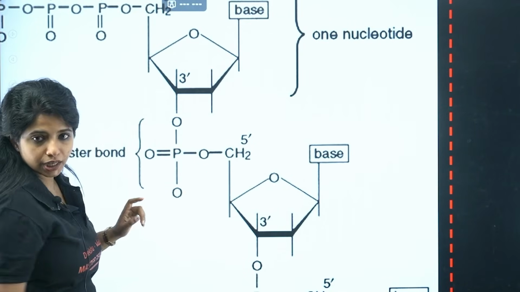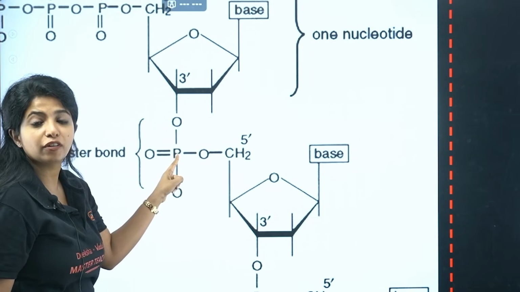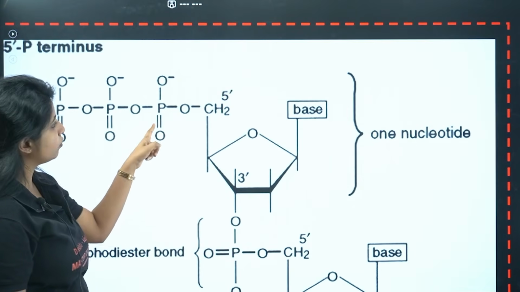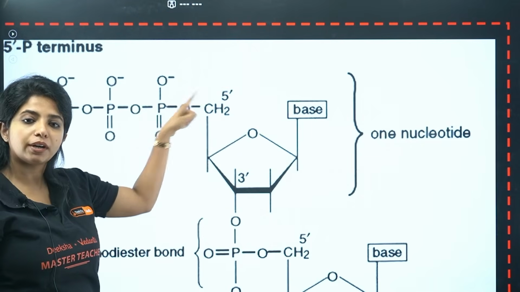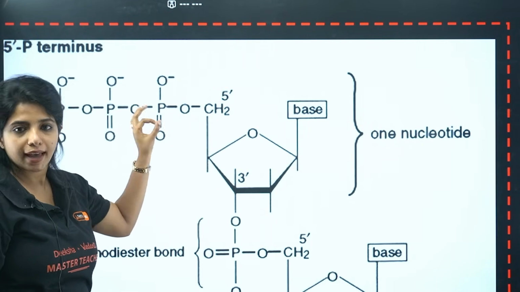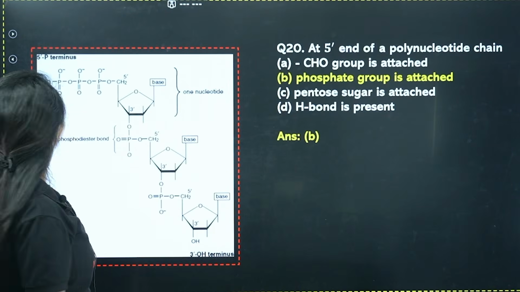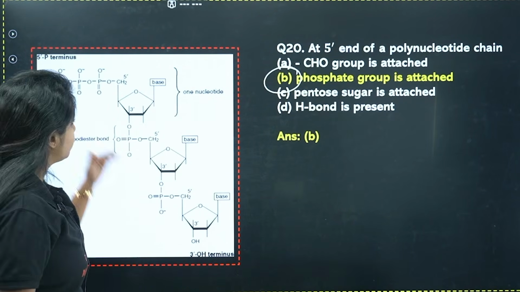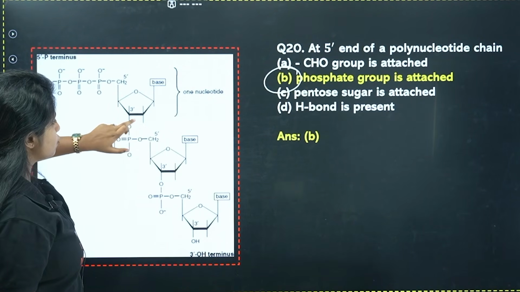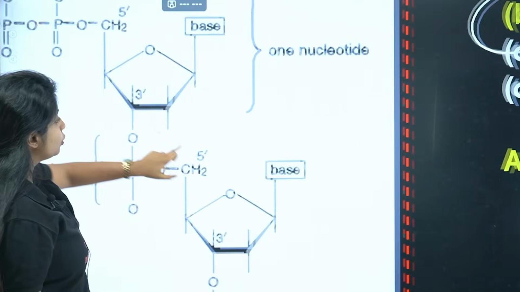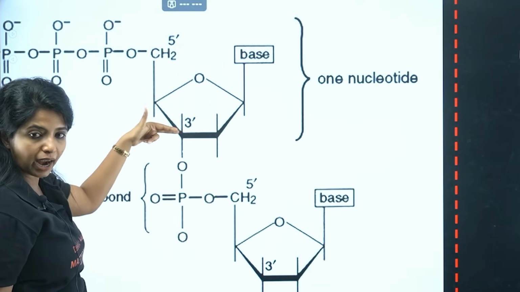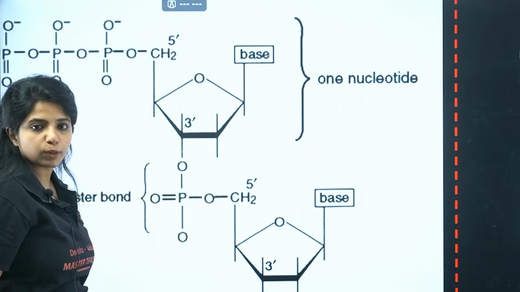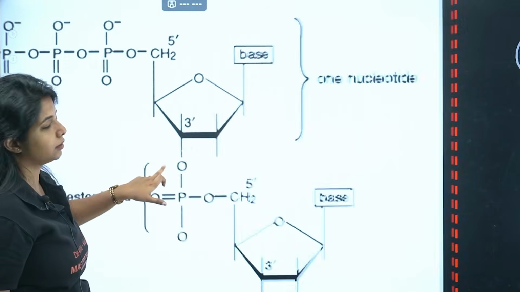This is the 5' end. Here you have the phosphate group being attached, and there will be a free 5' end also. There also you will have phosphate group being attached. That is a sure thing that is going to happen. So phosphate group is the one that is going to be attached at the 5' end. And if there is another nucleotide at the top, the 3' end of that and the 5' end of this will be attached with the help of the common phosphate group. That is known as phosphodiester bond.